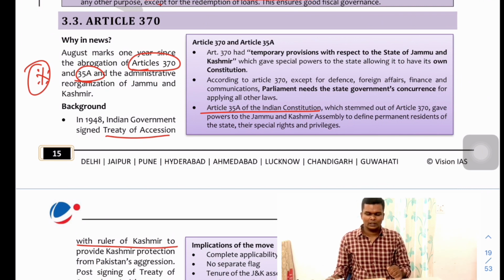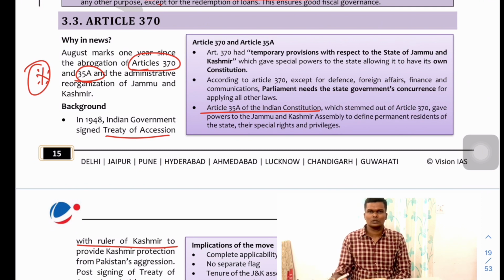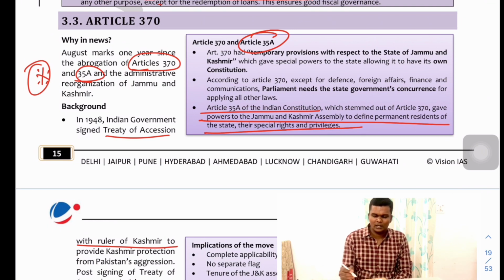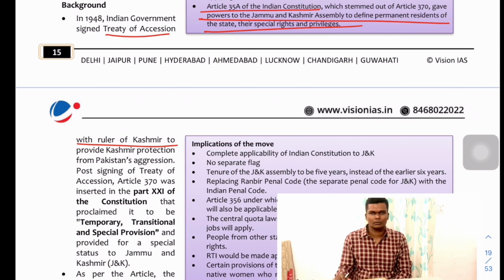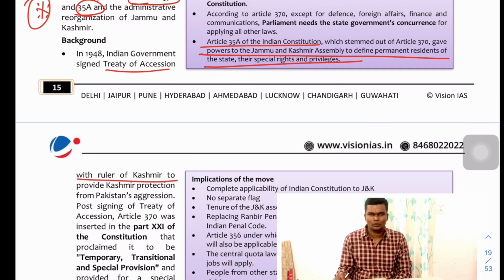Fine. Then Article 370, you will be knowing that it is relating to Jammu and Kashmir, one of the most important articles, often in the news, which has been abrogated, or you can say removed, almost 2 years ago now. Last year it was in the news for completing 1 year of abrogation. Article 370 and 35A provided for the powers of defining who constitute the residents of Jammu and Kashmir, not citizens, residents. Okay, fine.